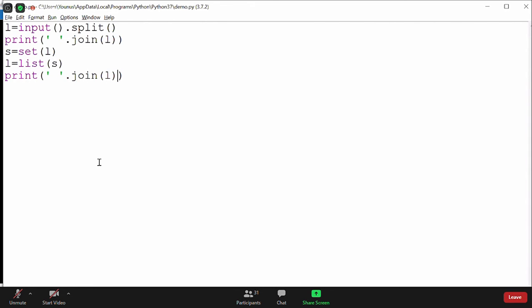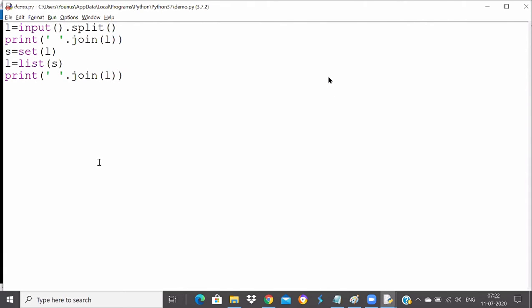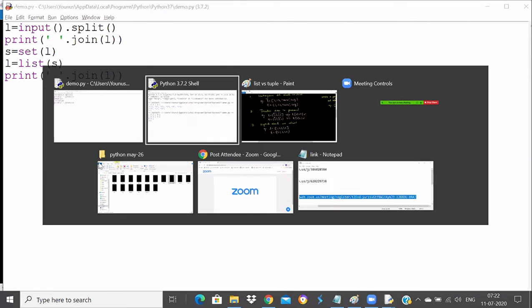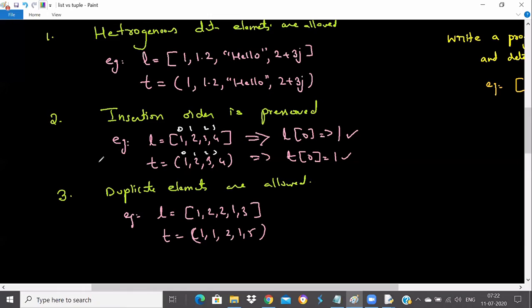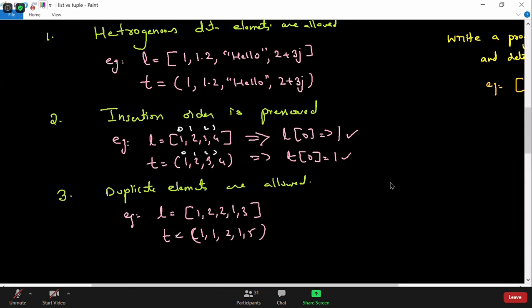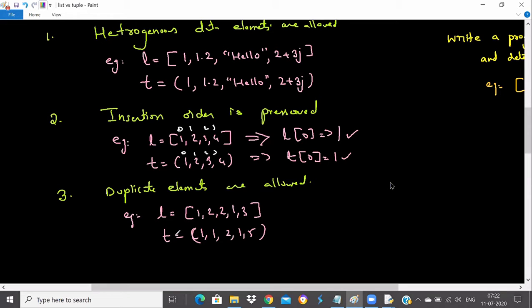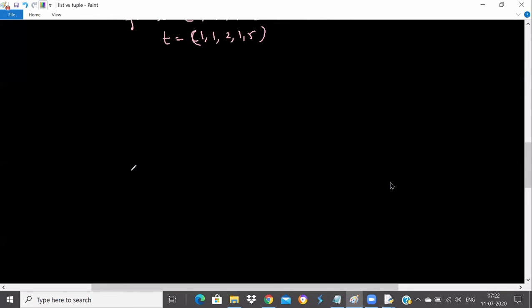This is a very common interview question: remove duplicate elements from a list. You can use this technique, not a problem. We will introduce sets in detail later so you get clarity about the set data structure, but I just used it today. So this is the third point: duplicate elements are allowed in both list and tuple.